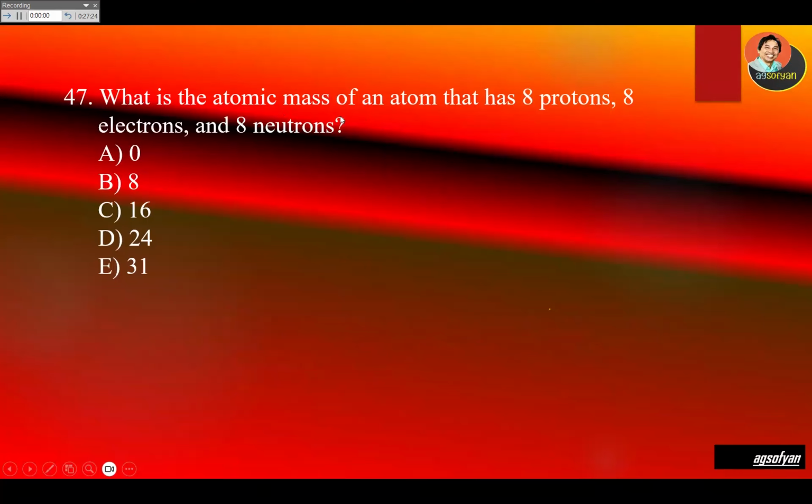What is the atomic mass of an atom that has 8 protons, 8 electrons, and 8 neutrons? Remember, atomic mass is the mass of protons plus neutrons. It's going to be 8 plus 8. It's going to be 16.